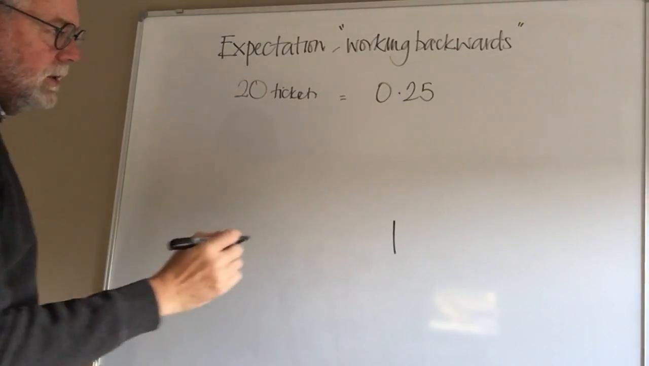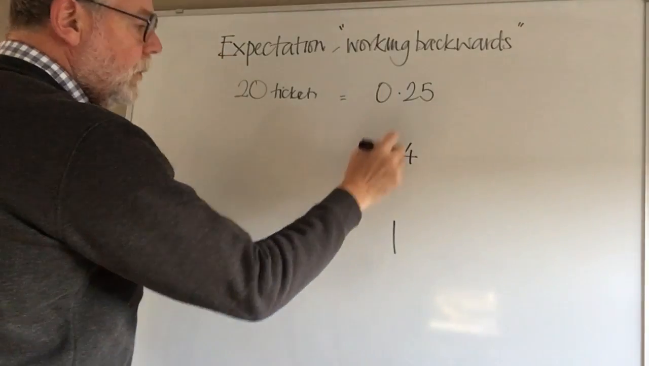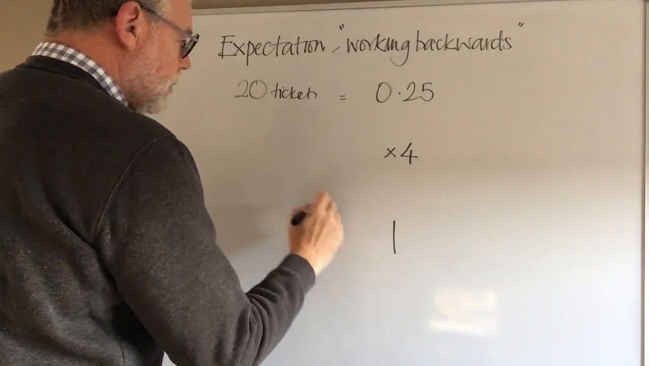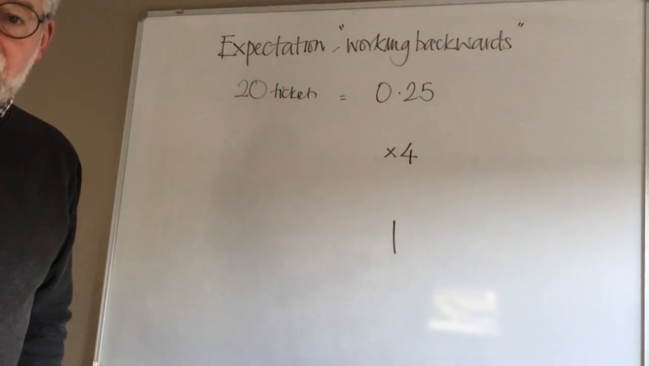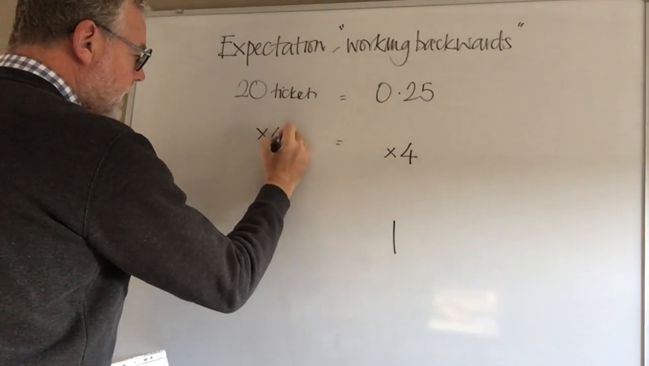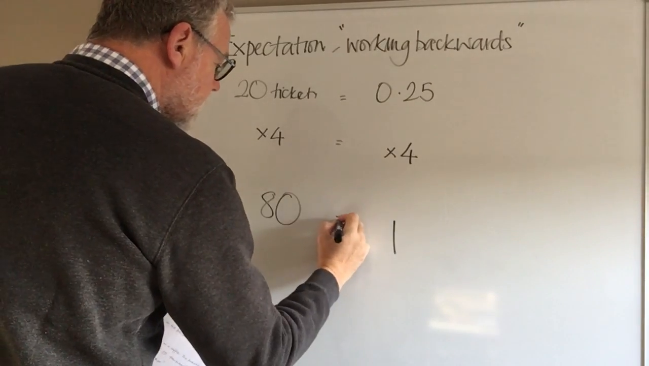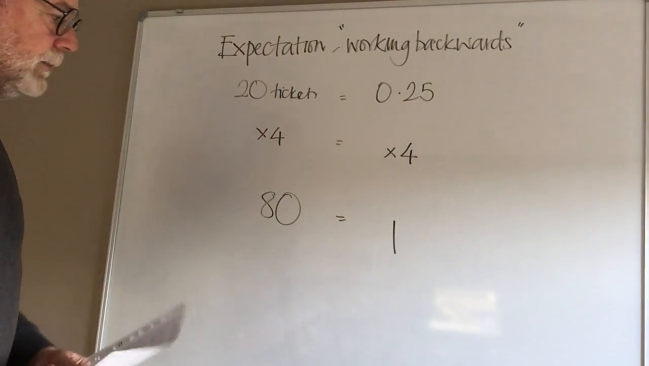So what do I need to do to that? I need to multiply that by 4. So 4 lots of 0.25 will get me to 1. Now this is really called scaling. I do exactly the same to both sides. So therefore, if I multiply that by 4, it will tell me that the total number of tickets is 80.